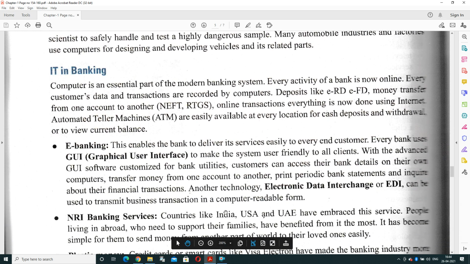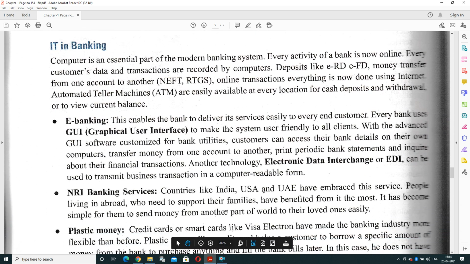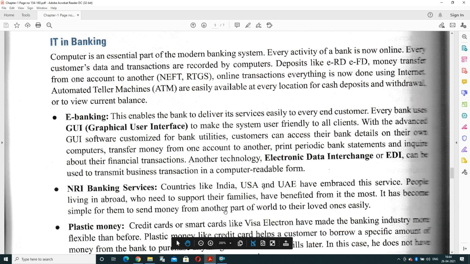Next is IT in the banking system. I think I need not tell, everybody knows IT is used in the banking system for online transactions, for withdrawing money, for NEFT services, for RTGS services. It means a user can directly transfer data to another account, or use ATM machines. It is available for deposit or withdrawal of money.